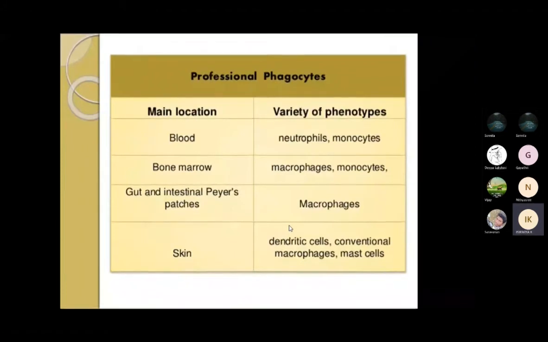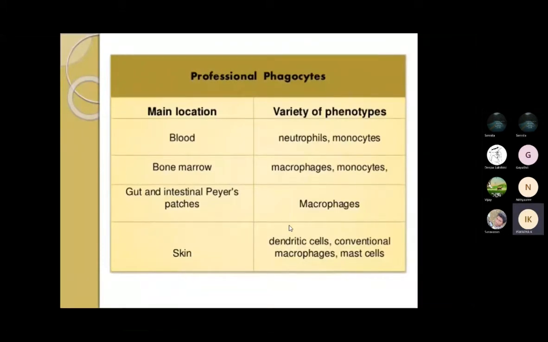Next are the professional phagocytes. The professional phagocytes in the blood have a variety of phenotypes: neutrophils and monocytes. Then the bone marrow. Where is the bone marrow? It is inside our bone, right?